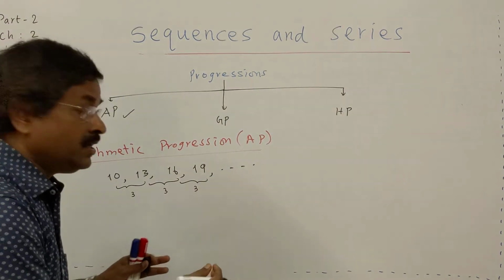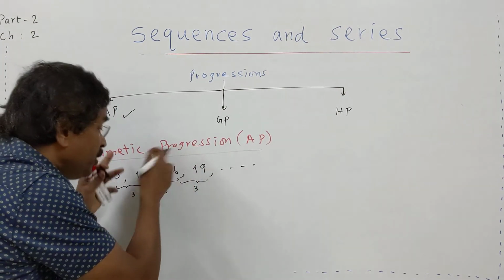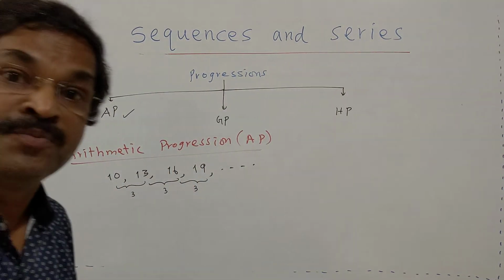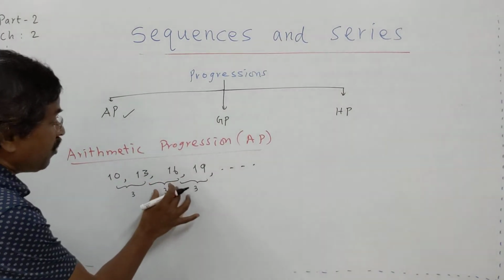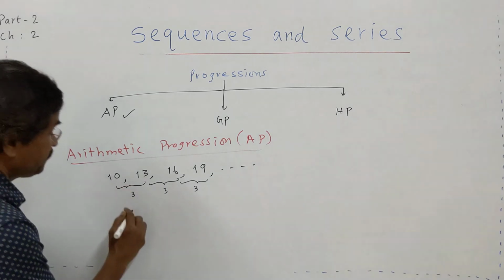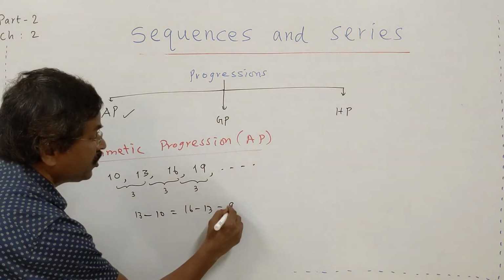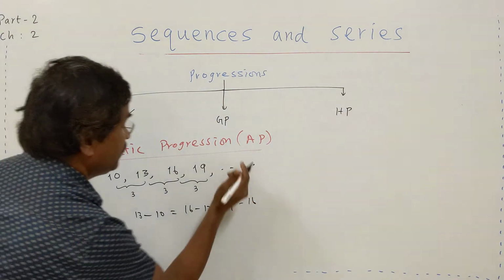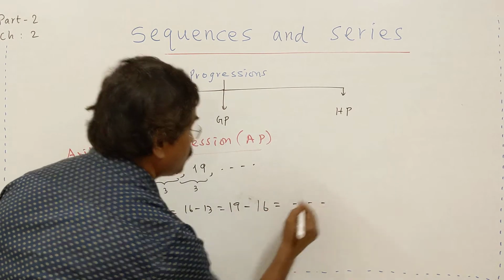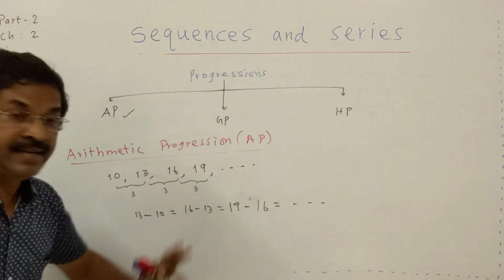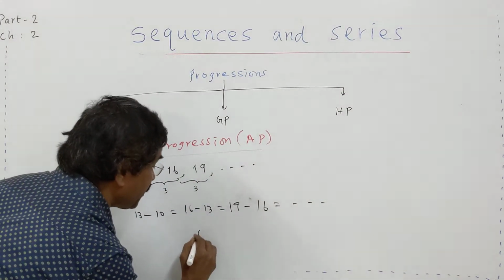So that means the difference between any term, if we take 16, and its immediately previous term, the difference is the same everywhere. 13 minus 10 equal to 16 minus 13 equal to 19 minus 16, like that it goes. So this is the same everywhere, 3. Because the difference is the same, we call it the common difference.